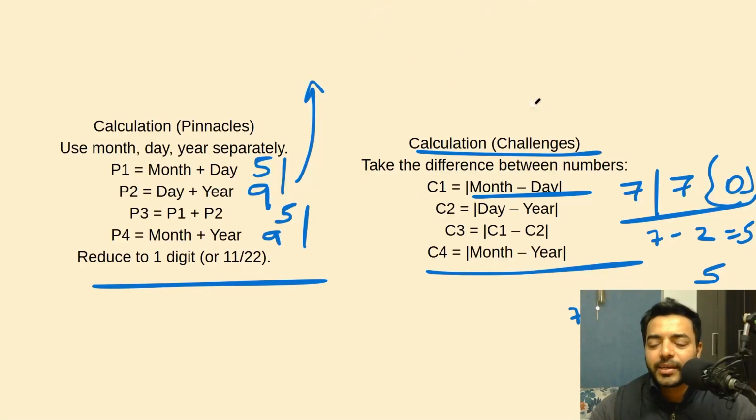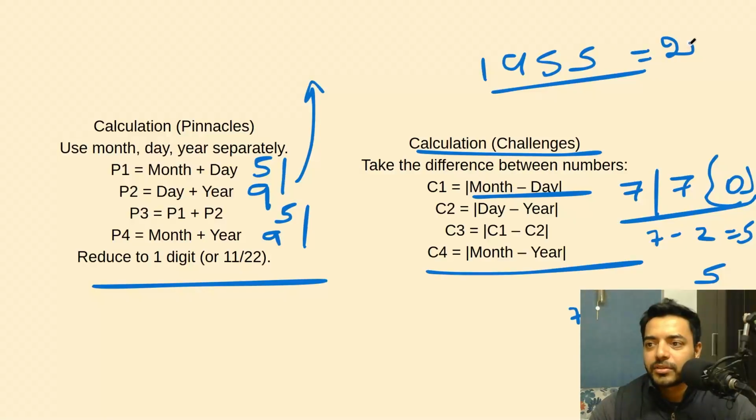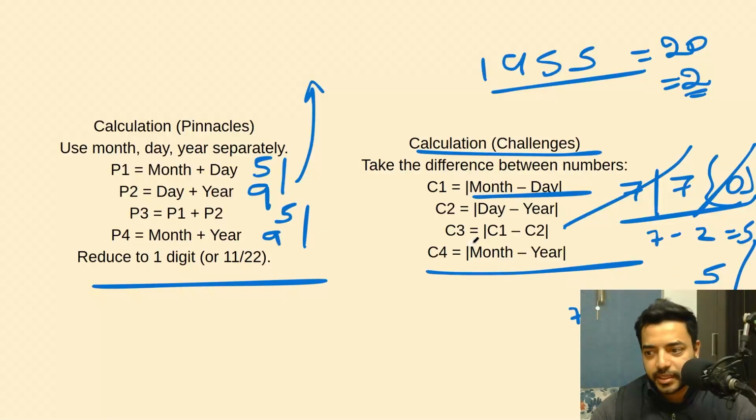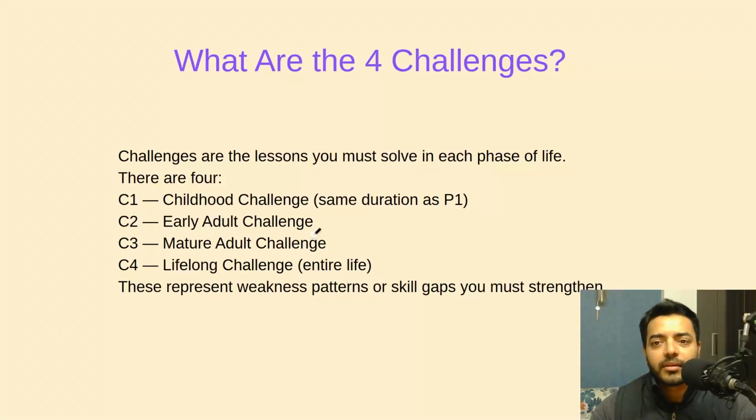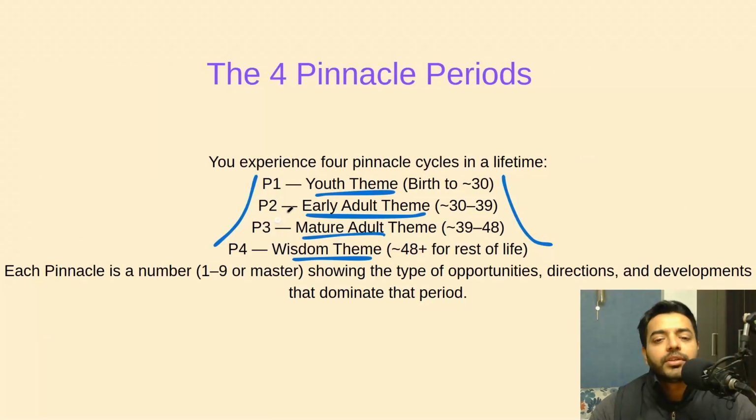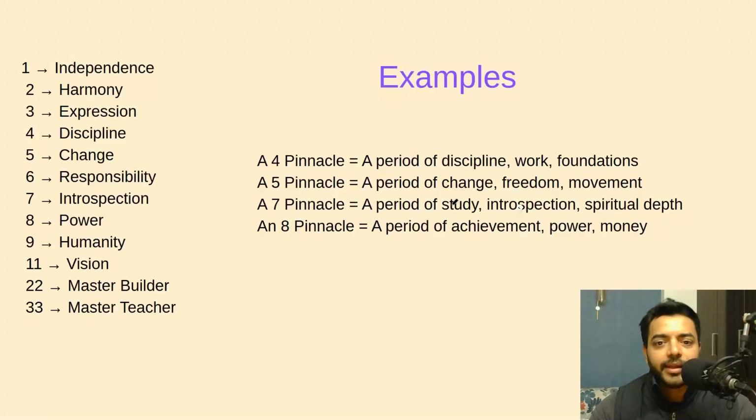So how am I getting 2 here? 1955 was my example. So you have 9 plus 1 is 10, 10 plus 5 is 15, 15 plus 5 is 20. So 20 is 2 plus 0 is 2. So I'm saying it's 2. This one you can just let go. Alright. So in this you have C2, C3 and C4, which is 5, 5 and 5 all over. That's pretty nice, right? So numbers are also sometimes very weird. So you understood how to calculate challenges as well. So we saw 4 pinnacles. And then let's see an example now. This is again the same map.